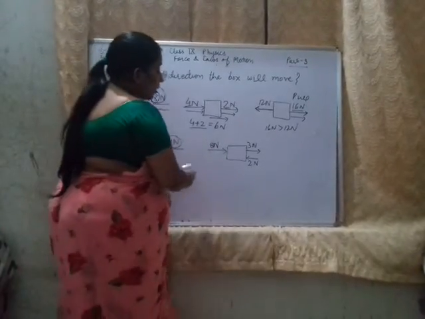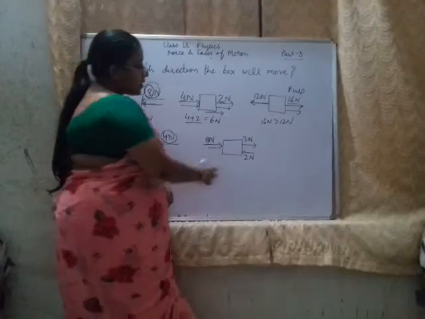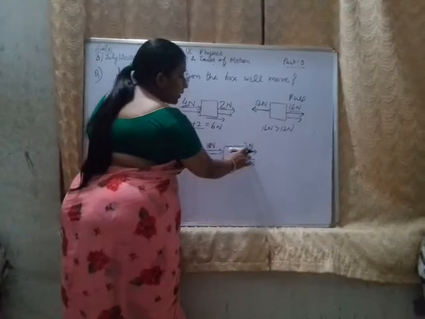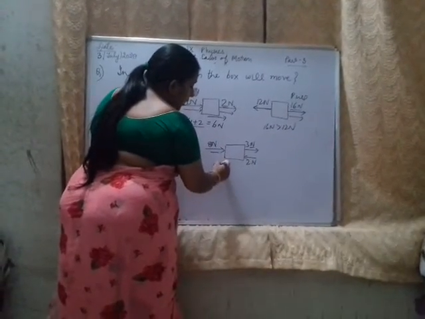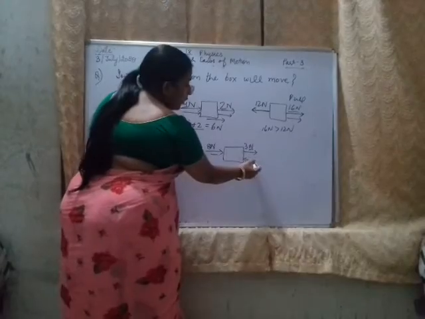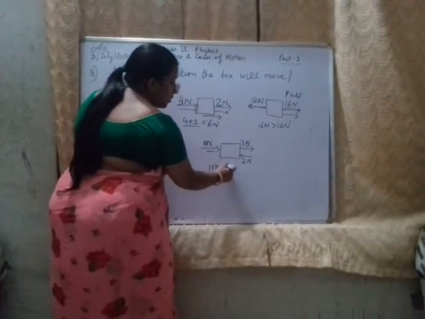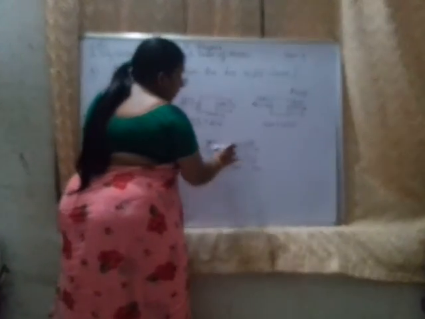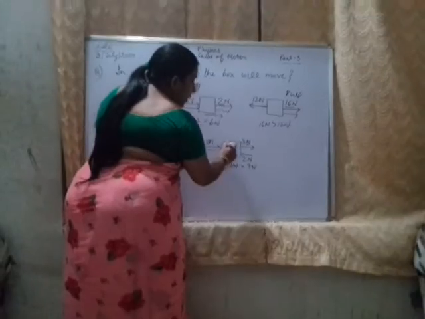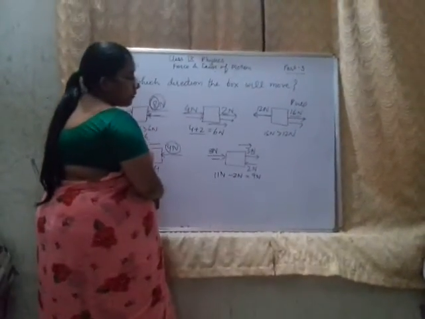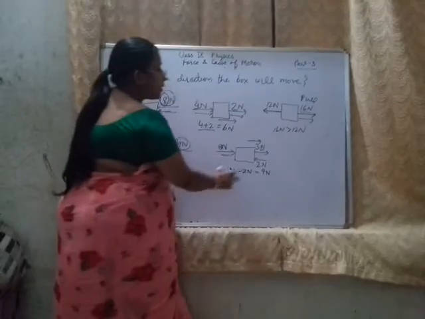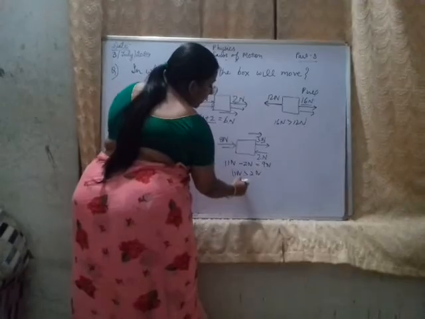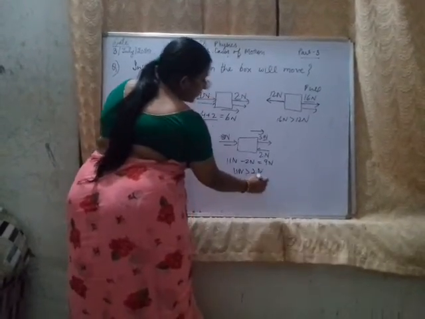Similarly here, 8 Newton force is in the right hand side direction, and 3 Newton force is in the right hand side direction. 8 and 3 Newton forces are in the same direction, so these forces are added to get 11 Newton, and this 2 Newton is in the left hand side direction. So the net force is 9 Newton and the movement will be in the right hand side direction because 11 Newton is greater than 2 Newton.